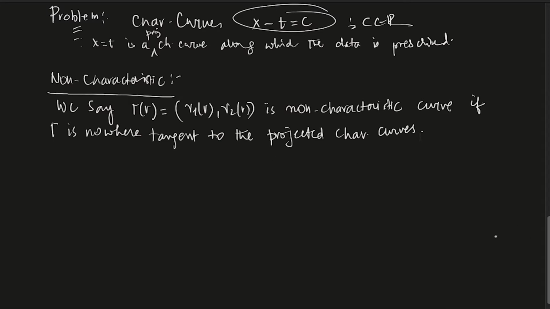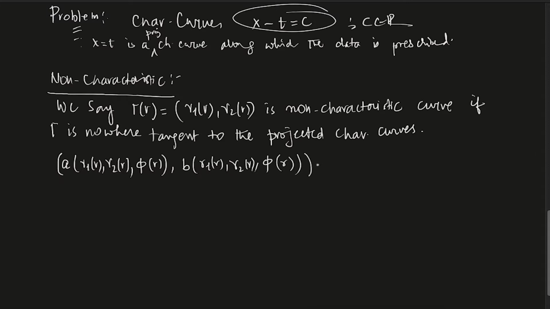Essentially, let me write what this means in case of a quasi-linear equation. What are the projected characteristics? It is basically gamma 1 of r, gamma 2 of r, u of gamma 1 of r, gamma 2 of r, which is phi of r in our case, times b of gamma 1 of r, gamma 2 of r, this vector field, dotted with minus gamma 2 prime of r, gamma 1 prime of r, and this is non-zero.